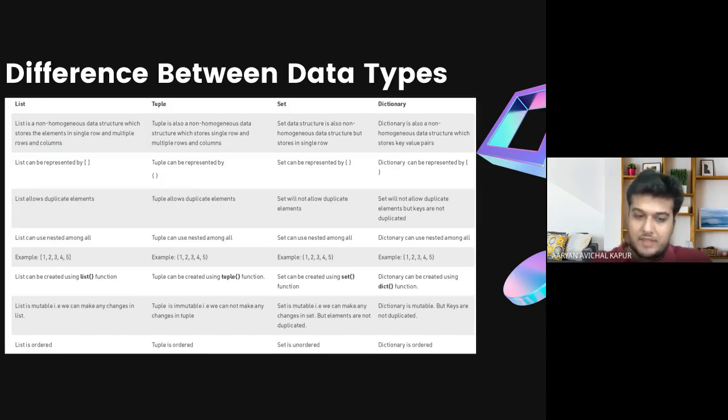What does that mean? Immutable means that we cannot change individual values. Let's say that I have the values 1 2 3 4. In a list I can say change the 2 to a 10, so it will become 1 10 3 4. But in a tuple I cannot change that value. I can change the entire tuple if I want, replace the entire tuple with 1 10 3 4 separately, but I cannot change individual values. This is what is immutable and mutable. This is the major difference between a tuple and a list.